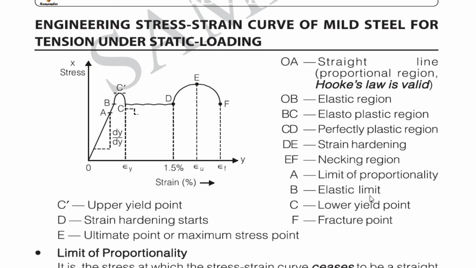In material engineering, the stress strain curve of any material is very important because it is very useful for finding the material's elastic limit, ultimate strength, elastic region, strain hardening and fracture point. Everything we can get from the stress strain curve. The curve is drawn with strain percentage on the x-axis and stress on the y-axis. We can plot the graph of stress and strain, and get the ultimate point, the ultimate load, the elastic limit and everything.